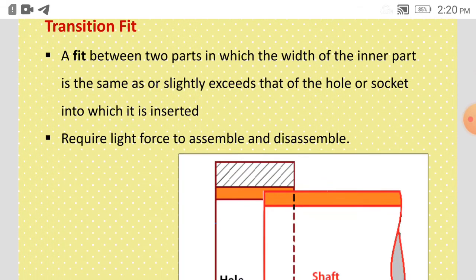Then there is transition fit, which is in between clearance and interference. Clearance is where the shaft can move freely. Interference is to be assembled with a force. It cannot be assembled easily. Transition fit is in between interference and clearance. So a fit between two parts in which the width of the inner part is same as or slightly exceeds the hole.